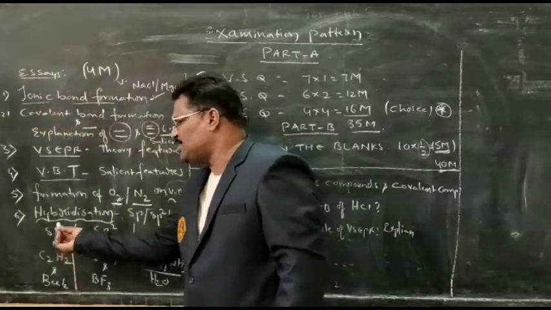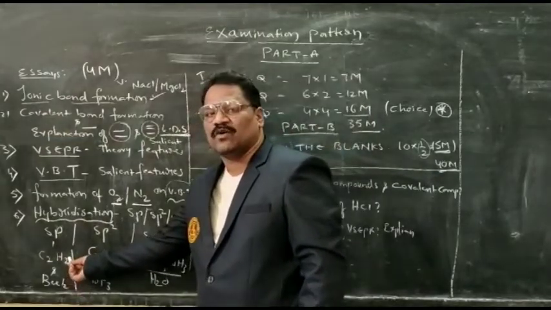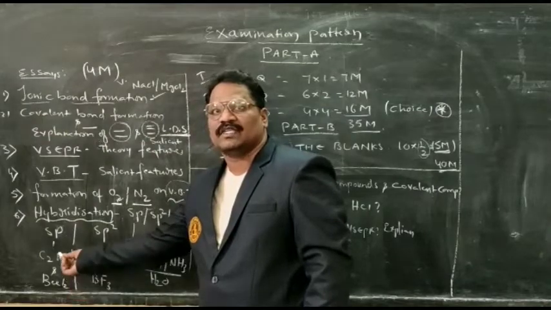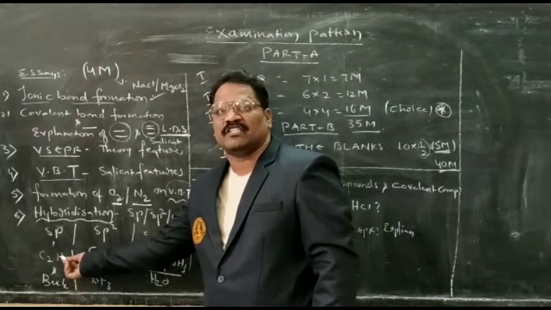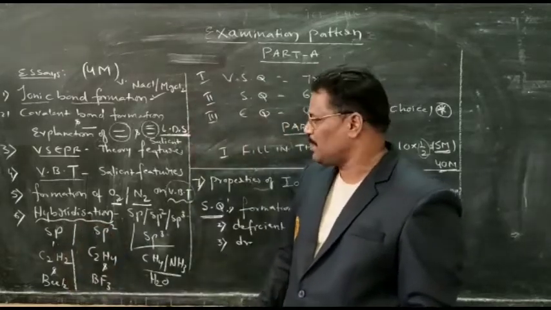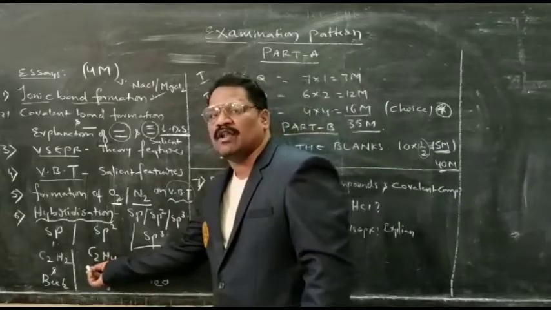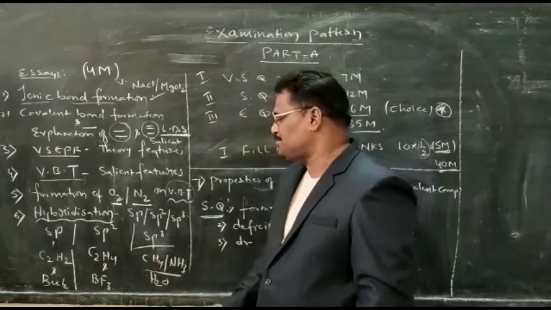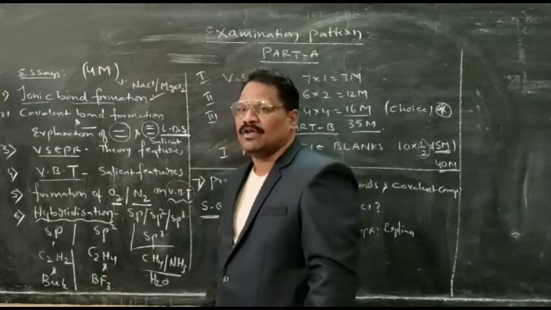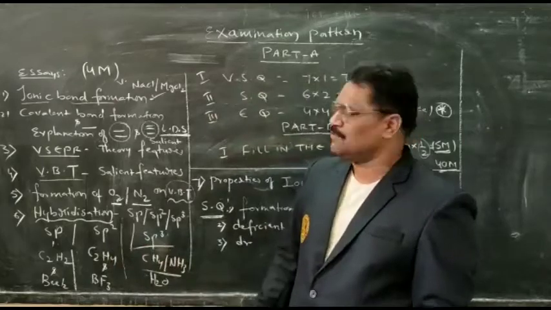If you go for sp hybridization, I have explained two molecules for you: the acetylene molecule as well as the beryllium chloride molecule. If you study the examples of those much more perfectly, you can easily attempt it. For sp2 hybridization, the ethene molecule, whose formula is C2H4, and the boron trifluoride BF3 molecule. If you study these two, we can easily attempt sp2 hybridization.